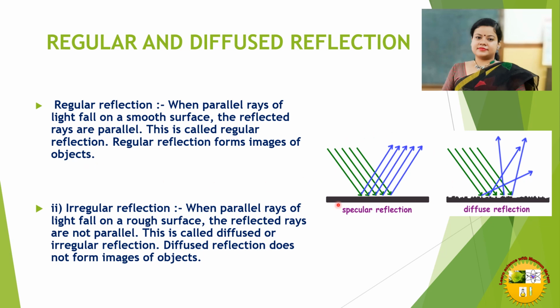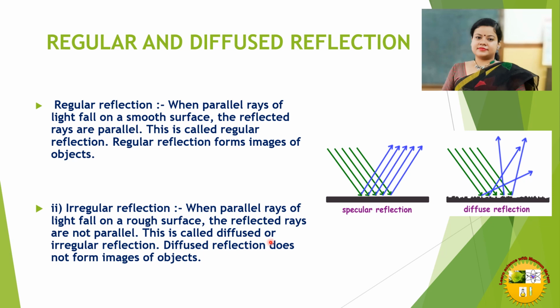So just take a look. This is regular reflection, also known as specular reflection. See, parallel rays of light fall on a shiny polished surface and are reflected back in a particular direction. You can see that reflected rays are also parallel to each other. On the contrary, in case of irregular reflection, when parallel rays of light fall on a rough surface, the reflected rays are not parallel.